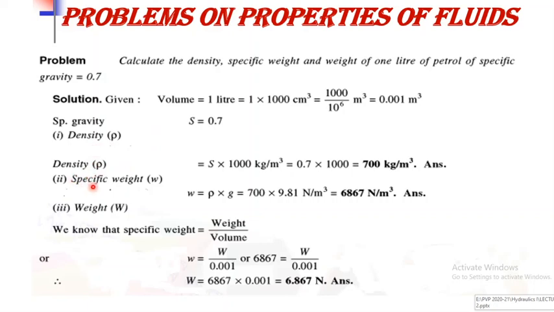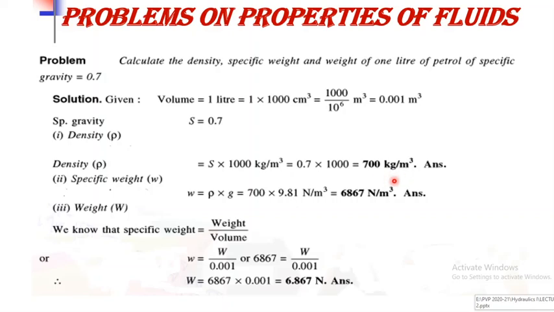So by using the formula of specific gravity, the density of petrol is equal to specific gravity into 1000. Here 1000 is the density of standard liquid, that is water. So by putting the value of specific gravity as 0.7 and the density of water as 1000 kg per meter cube, we get the density of petrol as 700 kg per meter cube,